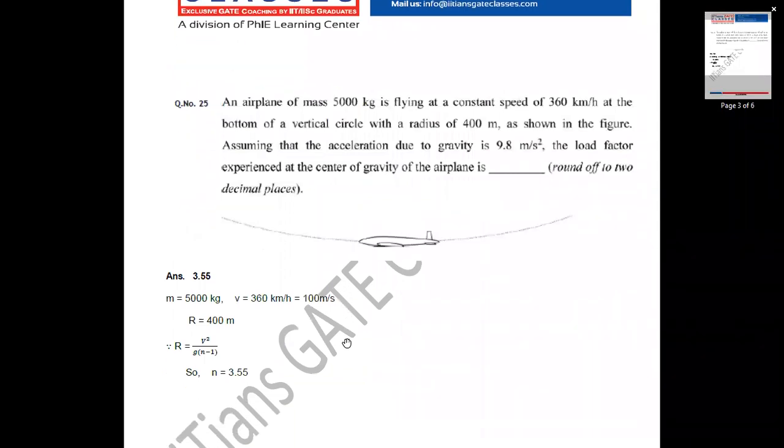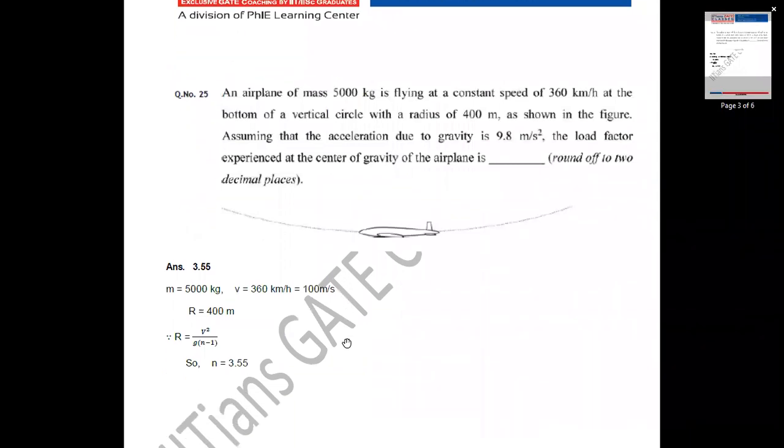Next, question number 25. An airplane of mass 5000 kg is flying at a constant speed of 360 km per hour at the bottom of a vertical circle with a radius of 400 meter as shown in the figure. Assuming that the acceleration due to gravity is 9.8 meter per second square, the load factor experienced at the center of gravity of the airplane is dash. Round off to 2 decimal places.